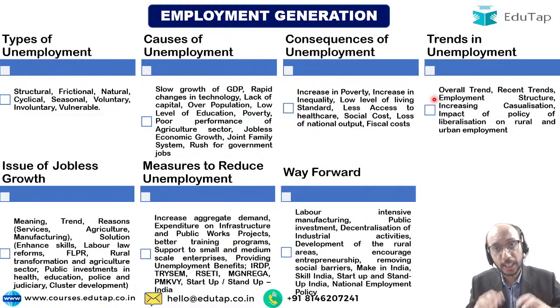So let us say that they ask you what is the way forward. In any answer, you should give an optimistic solution, right? Don't be a pessimist. Don't say कुछ नहीं हो सकता, छोड़ के चले जाओ अमेरिका सब लोग. Don't say that, है ना? Give a positive solution. Give an optimistic solution. So give a boost to the labor-intensive manufacturing, public investment, decentralization of industrial activities. These are the key words that should be there in your answer. Trust me, no examiner wants to read your answers. Trust me, no examiner has the time to read your answers.